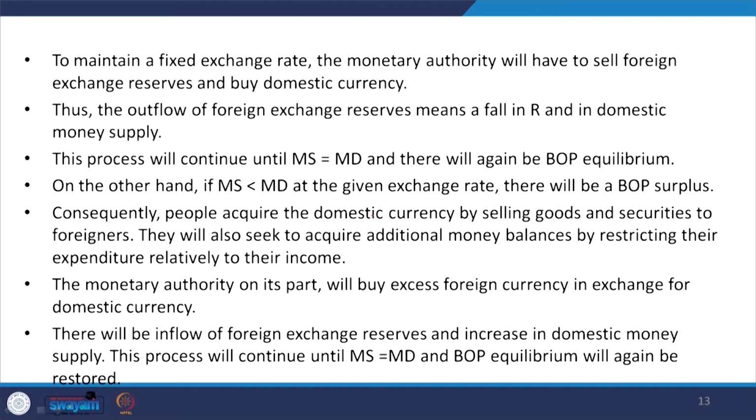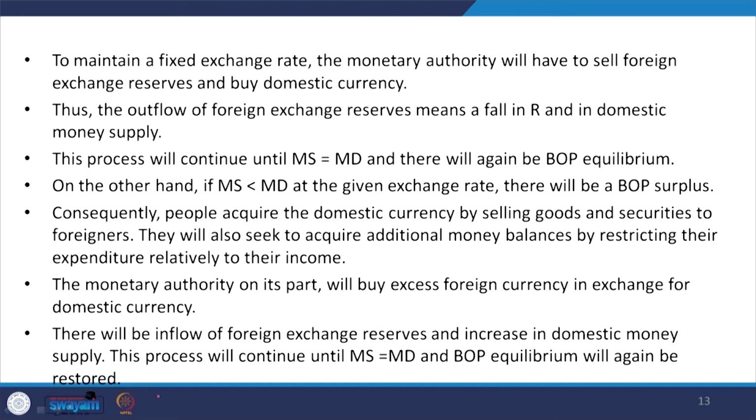On the other hand, if you go by a reverse change, if money supply is lesser than money demand, then at the current exchange rate there will be a BOP surplus. That means your money is demanded, that means your products are indirectly demanded, so there will be more exports. Consequently, people acquire the domestic currency by selling goods and securities to foreigners. They will also seek to acquire additional money balances by restricting their expenditure relative to income.